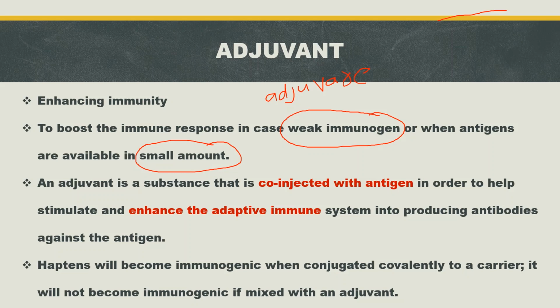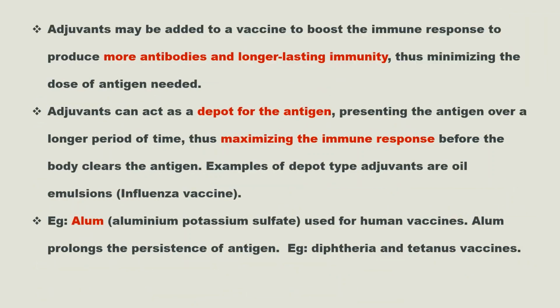So it will become immunogenic after conjugating with a carrier protein. But the function of adjuvant is different. Adjuvant is a helper that enhances immunity. It will not convert this hapten into an immunogen. So this hapten will not become immunogenic if mixed with an adjuvant. Haptens will not induce any immune response if we mix them with an adjuvant.